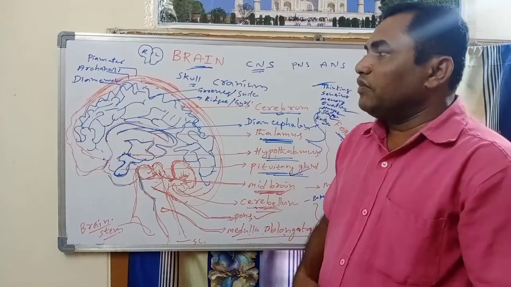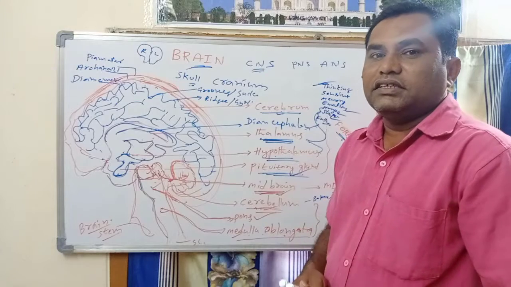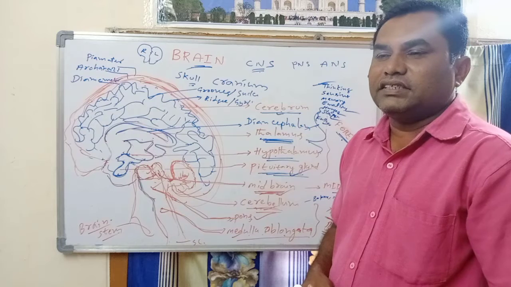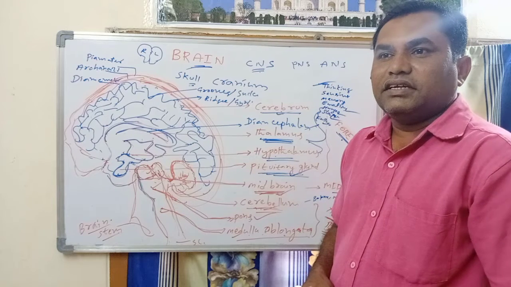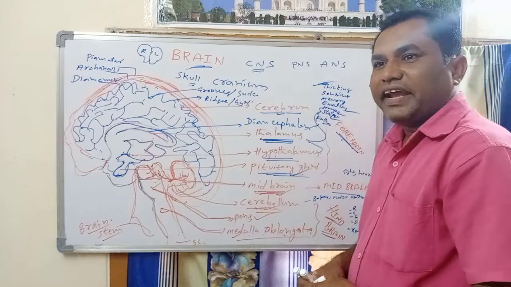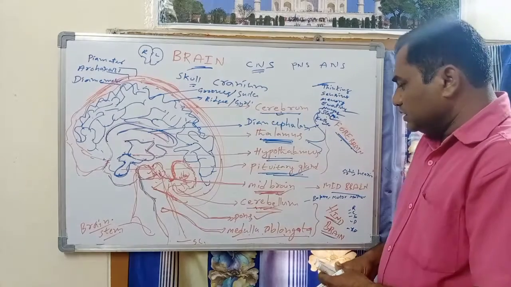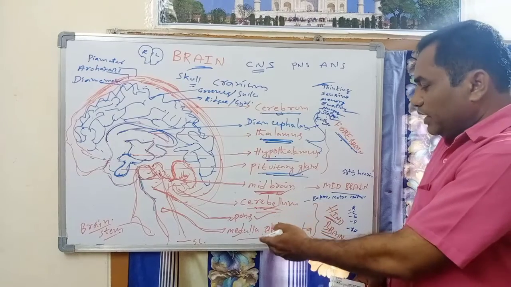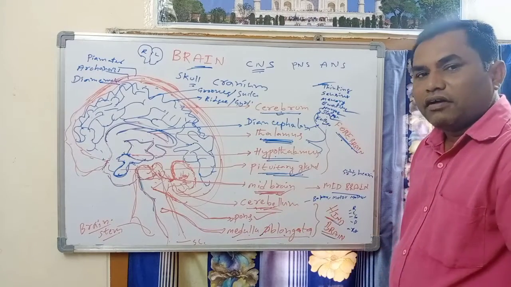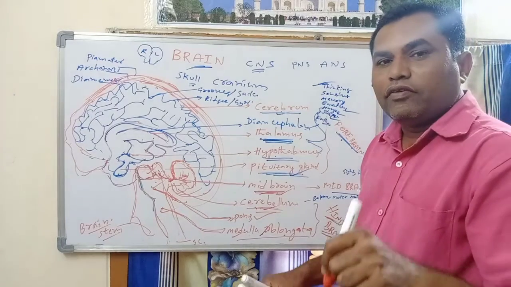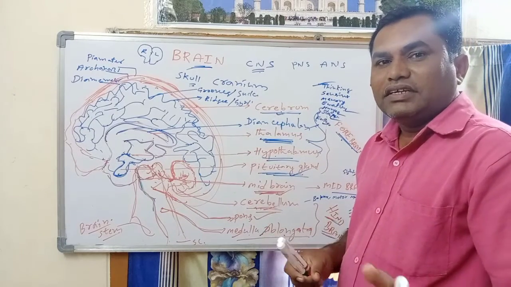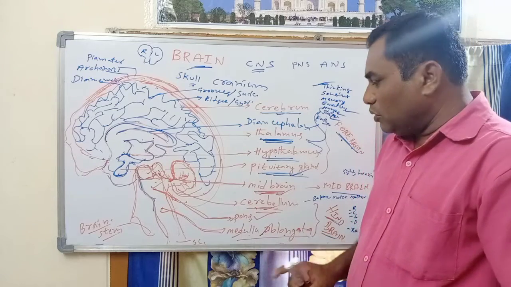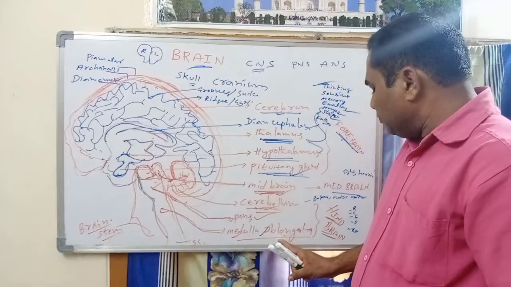Now what are the functions of the hindbrain? The hindbrain mainly plays a major role in vital activities like respiration, heartbeat, digestion, and excretion. Mainly, the medulla oblongata plays a major role in the control of heartbeat, secretion of saliva, and digestion. All these activities are under the control of the medulla oblongata.